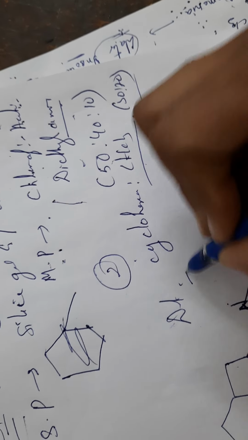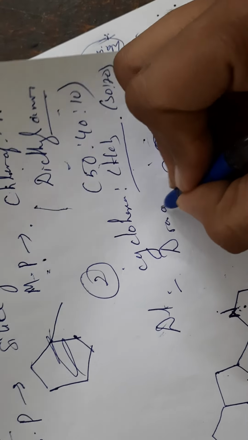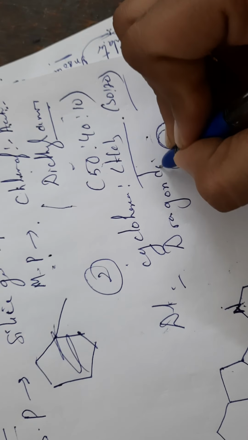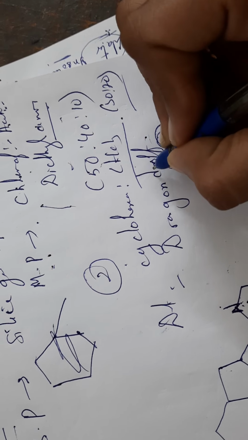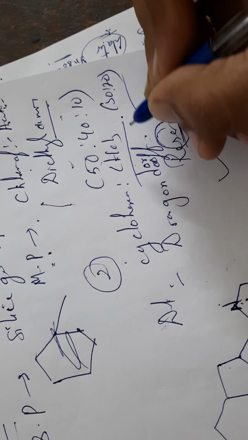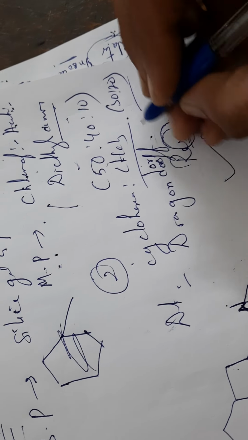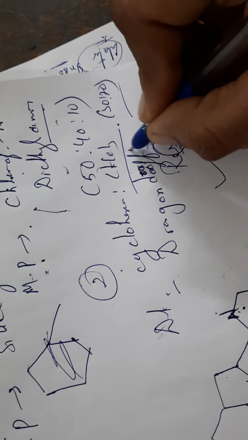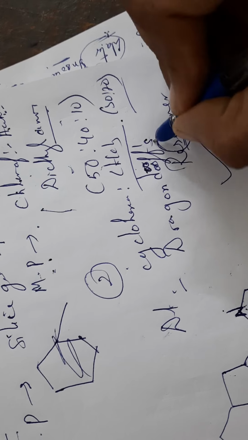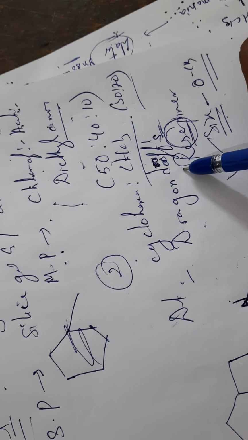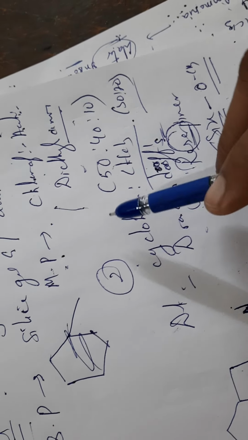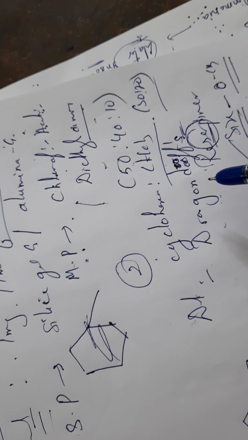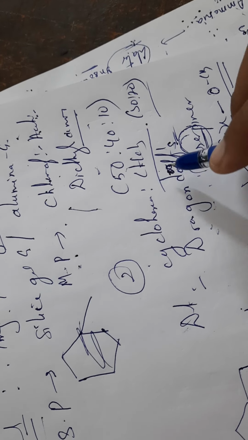Next, the detecting agent is Dragendorff's reagent. This is one of the detecting agents for indole alkaloids.